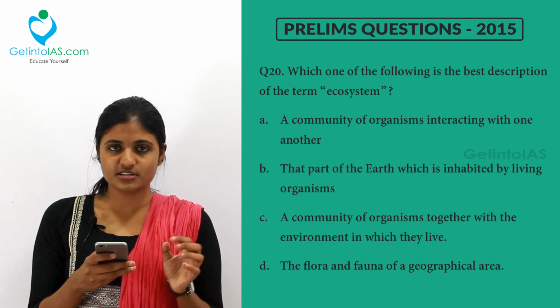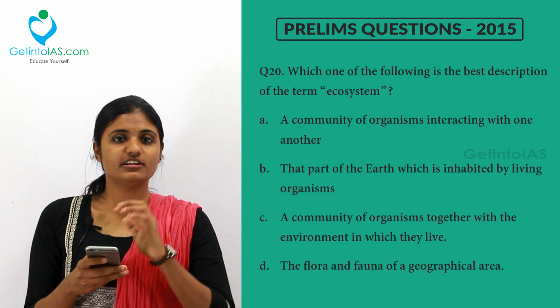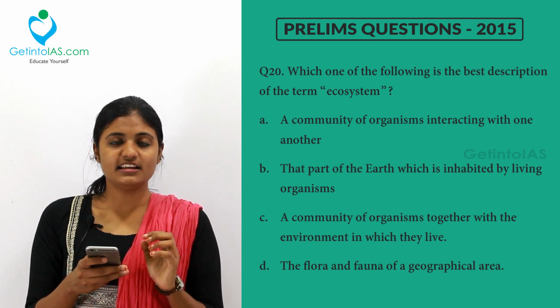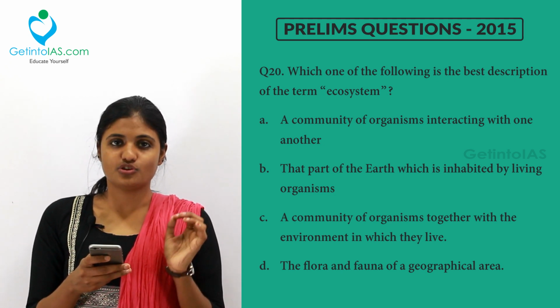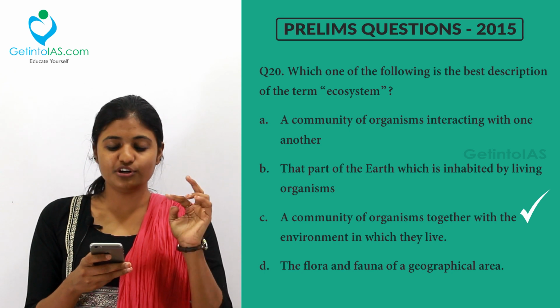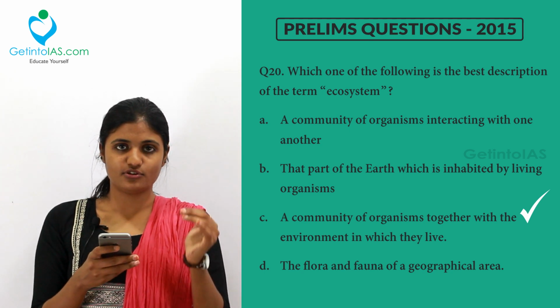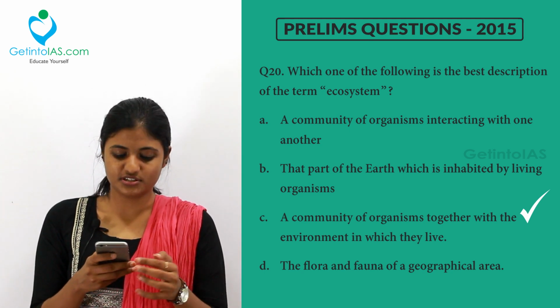So what is an ecosystem? An ecosystem will have a lot of living organisms inside it, and the living organisms interact with each other and with their environment. So accordingly, option C, a community of organisms together with the environment in which they live, is called an ecosystem.